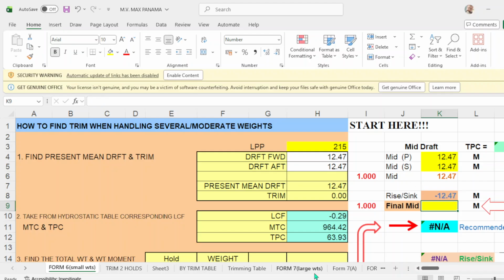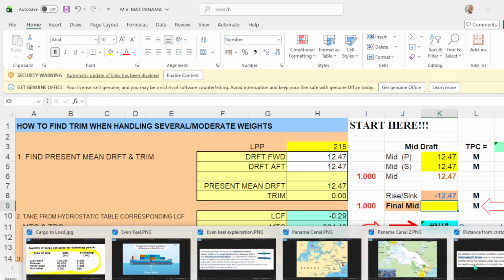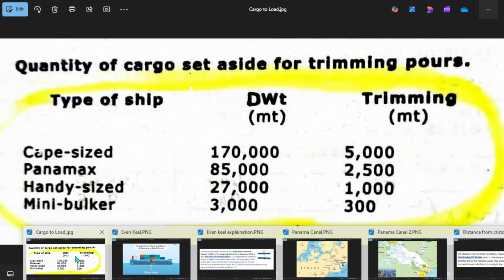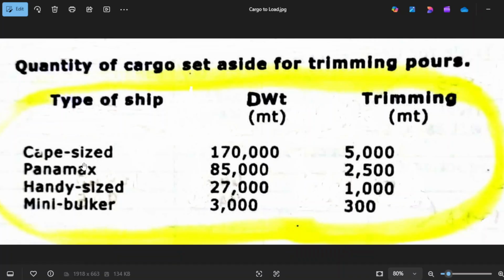Now, according to the practice, for a capesize vessel the trimming cargo should be roughly around 5,000 for a deadweight of 170,000.